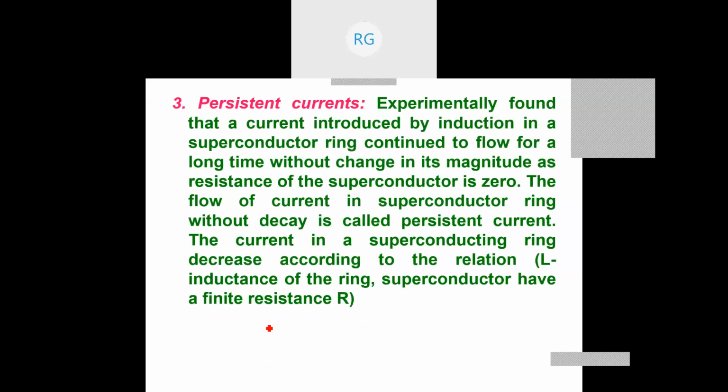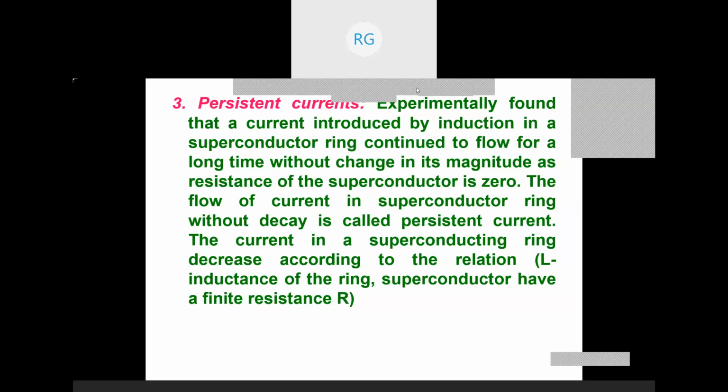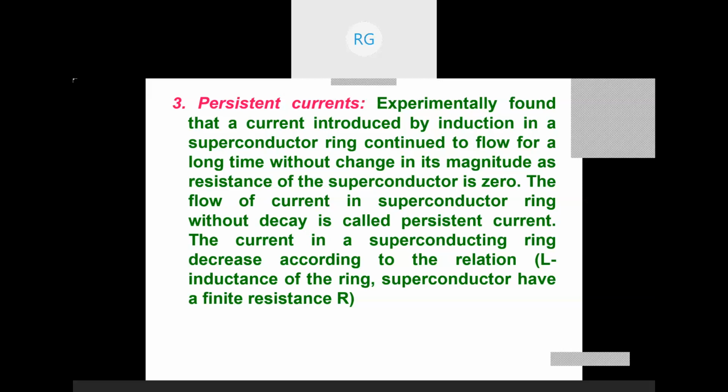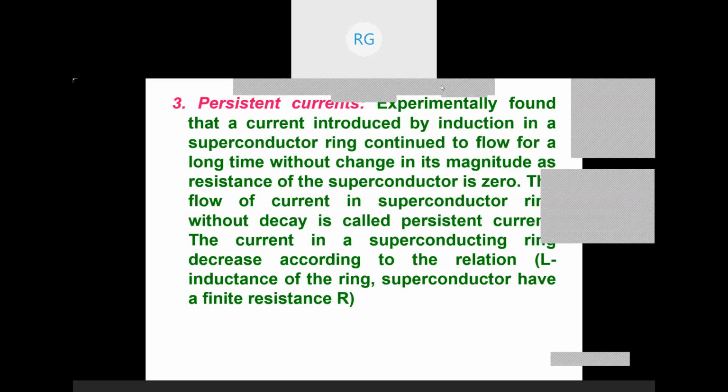Now the third property is persistence of currents. What do you mean by persistence of currents? Persistence is a property of continuing for some time even after removal. You may have already experienced this. When you are watching a television, even after you switch off the television, there will be a ghost image on the screen even after switching off.